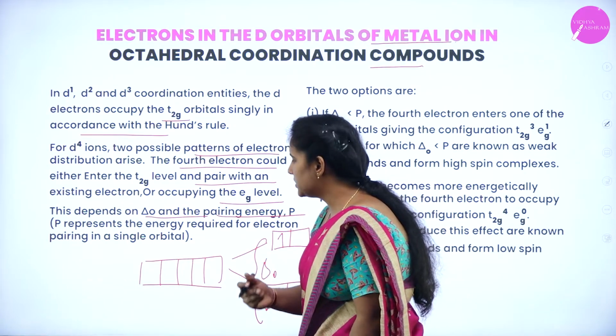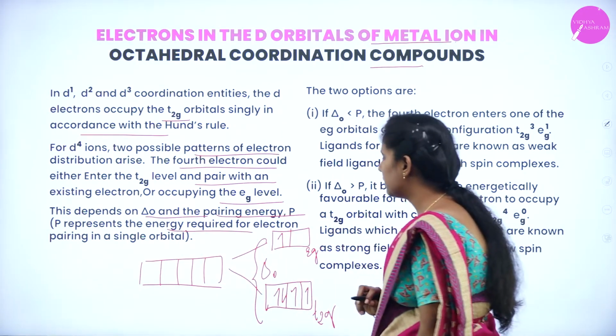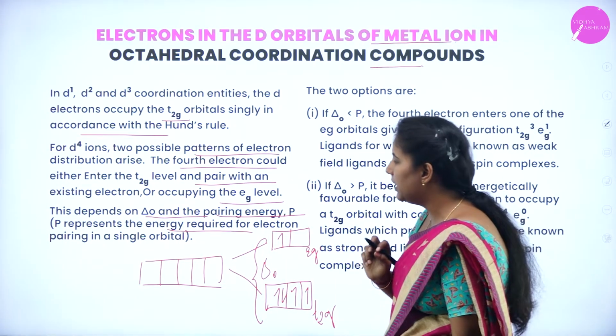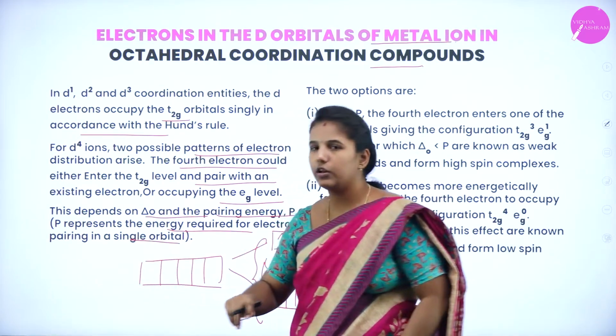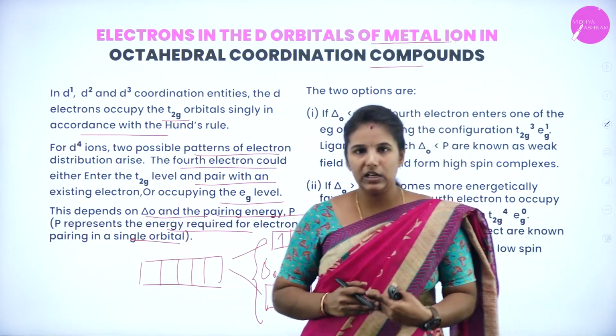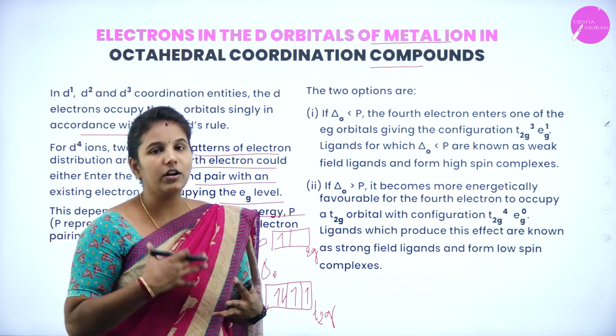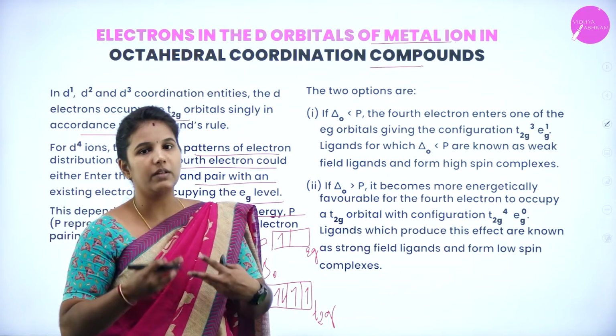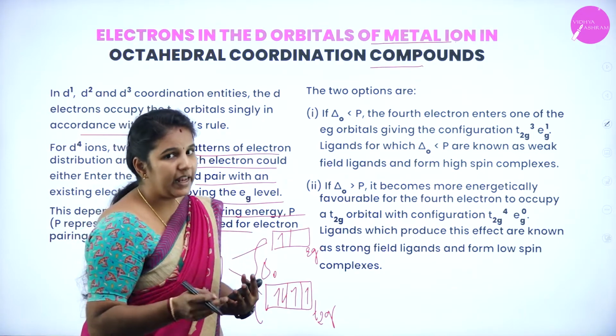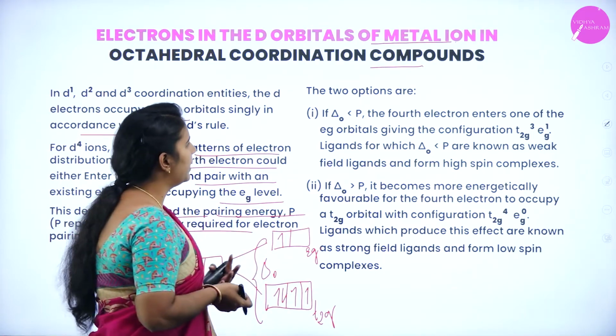What is the pairing energy here? The pairing energy is the energy required for electron pairing in a single orbital. It is known as pairing energy, and we represent it with a capital P.